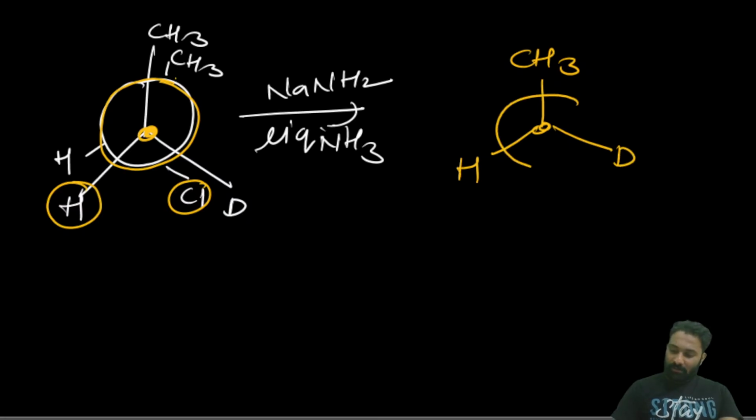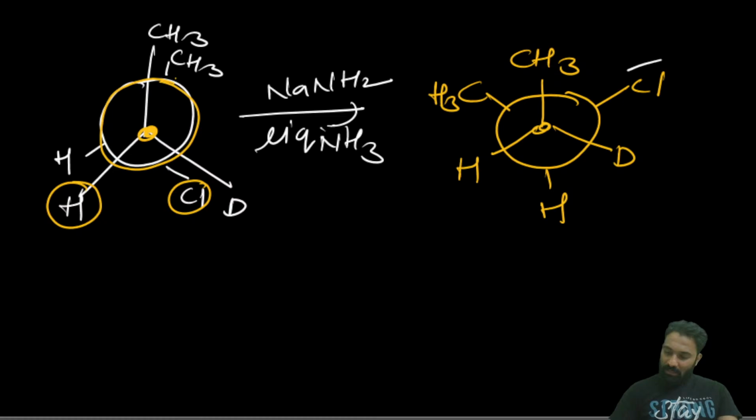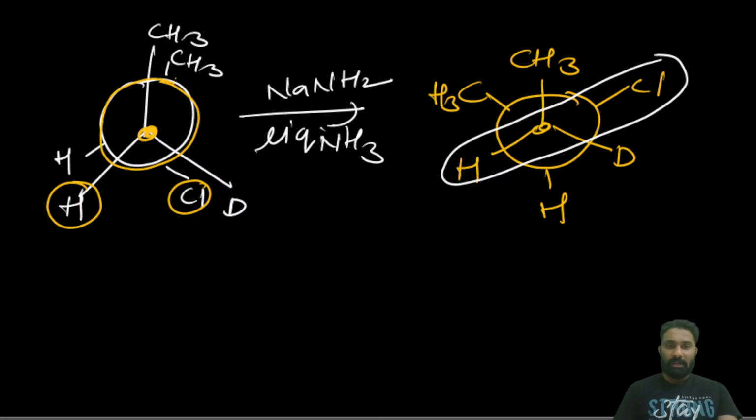Now when I rotate, here it will get the Cl. Now here it will get the CH3. Now here it will get the hydrogen. Now these two are 180 degrees, trans to each other. In this manner, the trans groups will be eliminated.